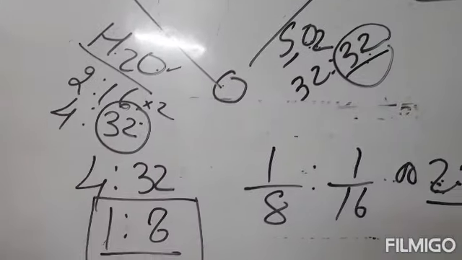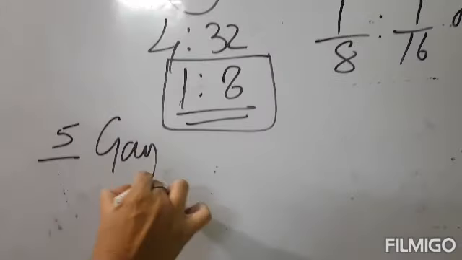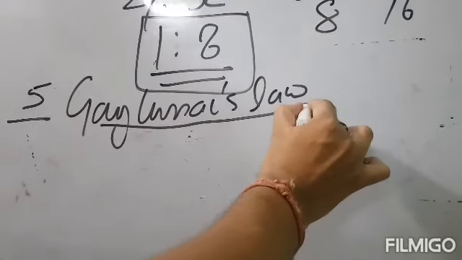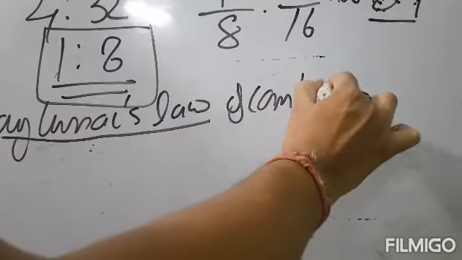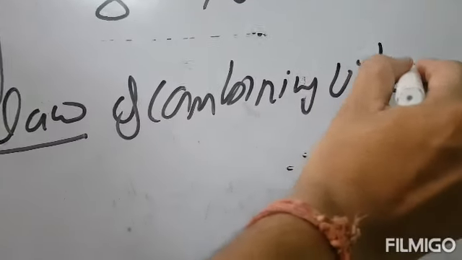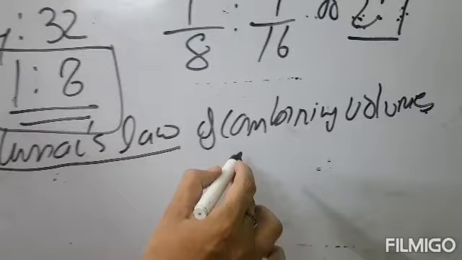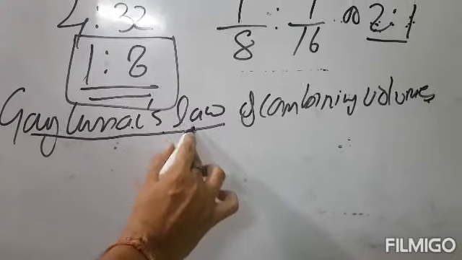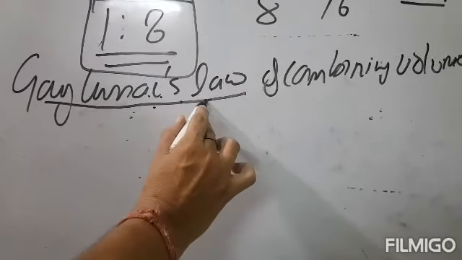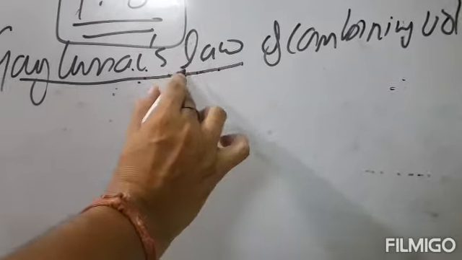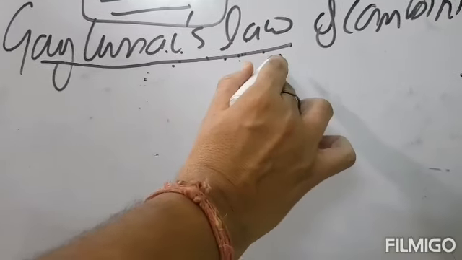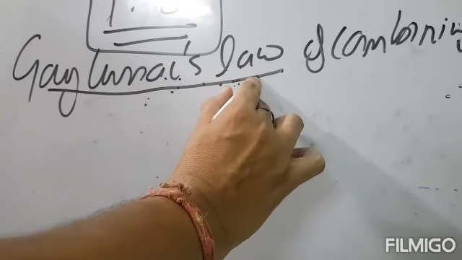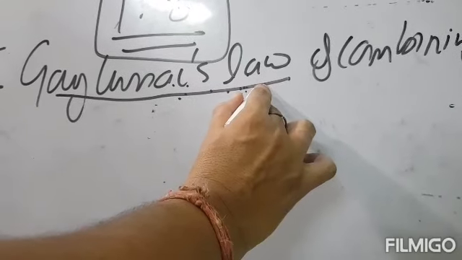Then comes our fifth law, that is Gay-Lussac's law of combining volumes, which we have studied in class 10th. What this law states is that when two or more gases combine or react with one another, their volumes bear simple whole number ratio with one another and to the volume of the product if they are also gases, provided all the volumes are measured under identical conditions of temperature and pressure.